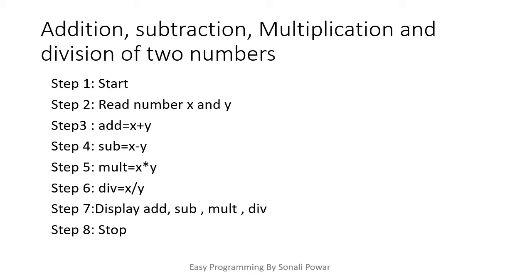Now next example is, suppose I want to write the algorithm which will give me the addition, subtraction, multiplication and division of two numbers. Now here how many inputs are there? Two inputs. And how many outputs are there? Four outputs, because I will get addition, subtraction, multiplication and division also of those two numbers. So I will enter the two numbers, it will give me the four outputs.